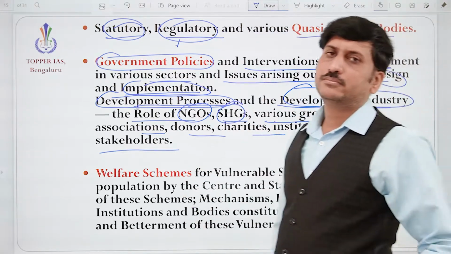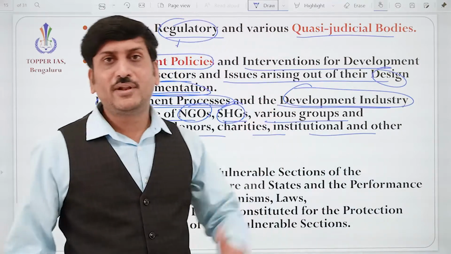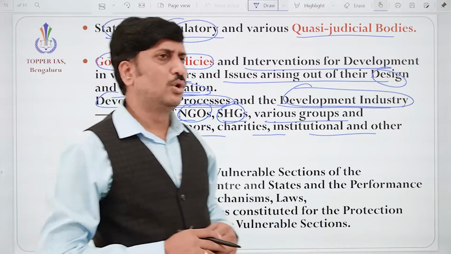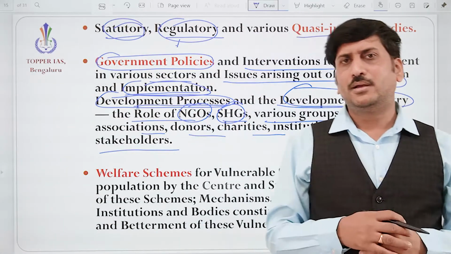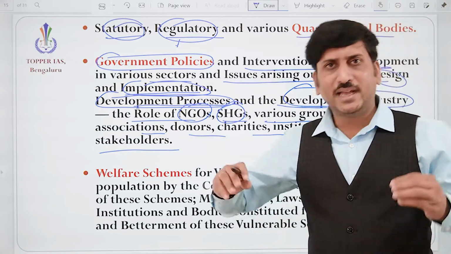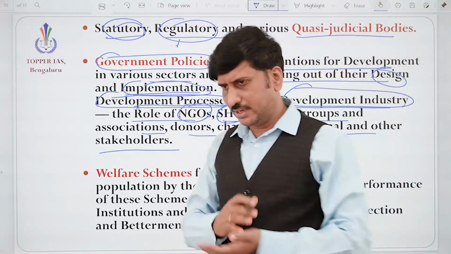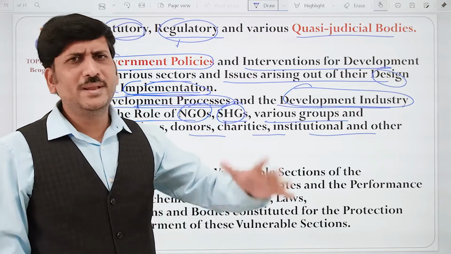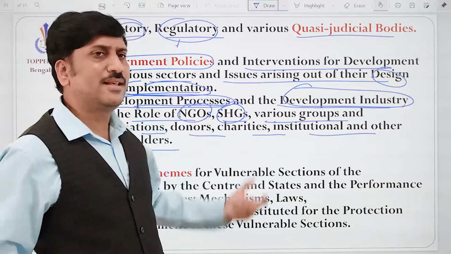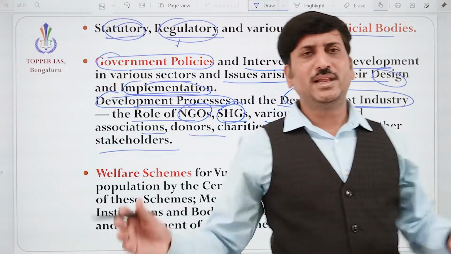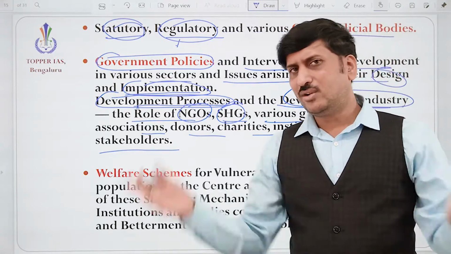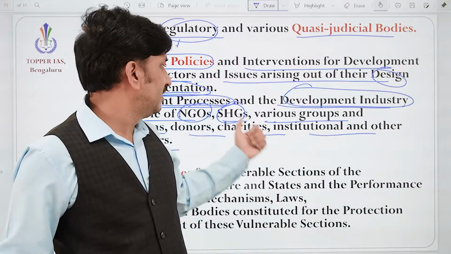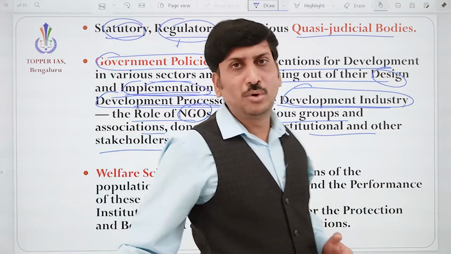Self-help groups. Today, lakhs of self-help groups, especially women, are playing a dominant role. They are making their own group and getting loans from the banks and doing business like candle making or cloth selling or cigar making. So many jobs they are taking up, and self-help groups are a successful model in India. How actually are they functioning? Why are they not defaulting? Why are they not taking money and running away? How is it getting success? So we need to understand various groups.